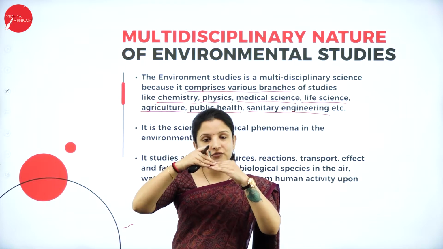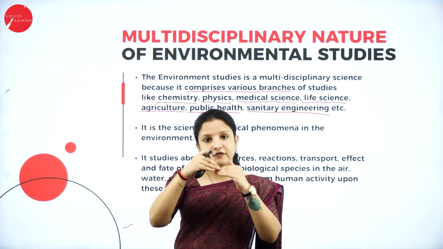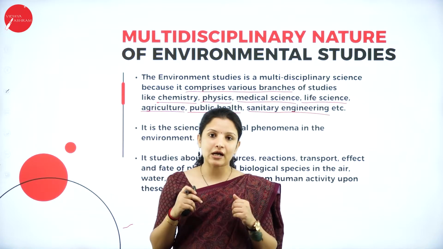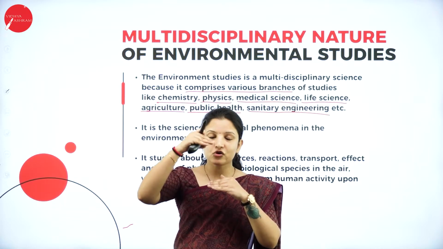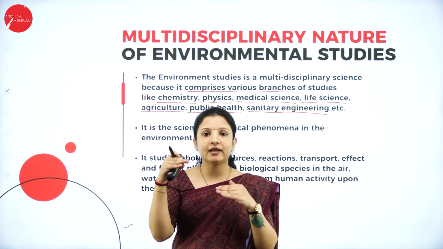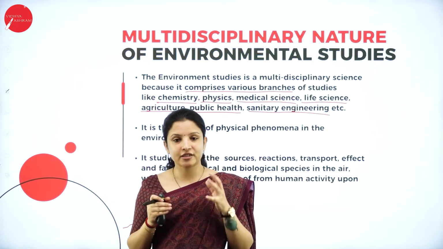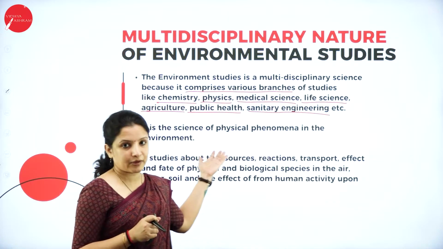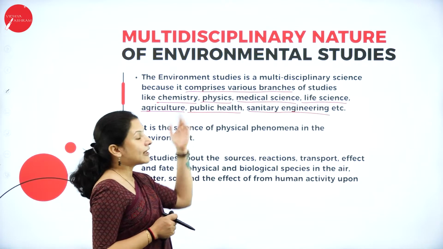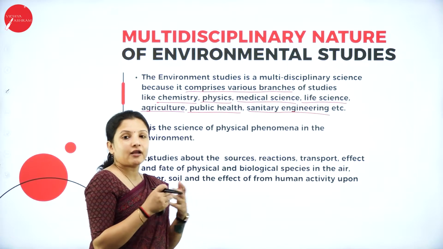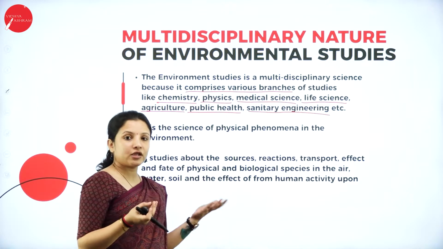These herbivores will be eaten by the carnivores, which are the meat-eating animals, and some amount of energy from the herbivores moves to the carnivores. When energy moves from one level of the food chain to the other, some amount of energy is lost. Here also the laws of physics apply, such as the law of thermodynamics. That is why environmental studies and physics are a combined subject wherein you need to learn both.